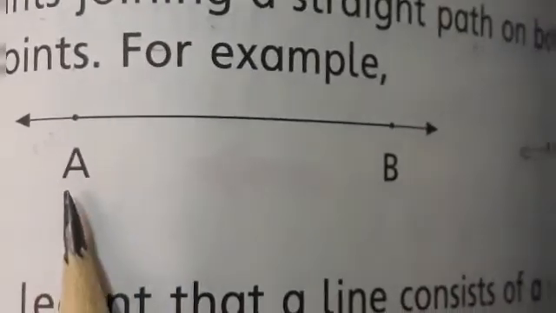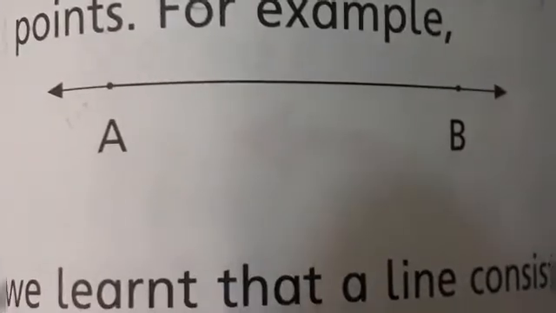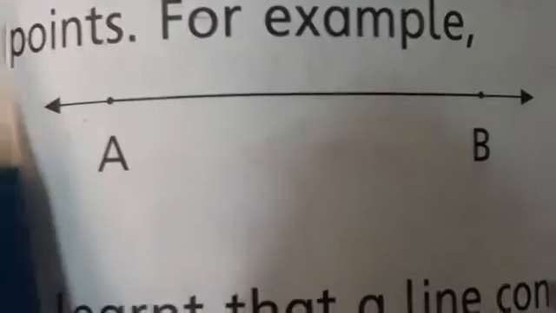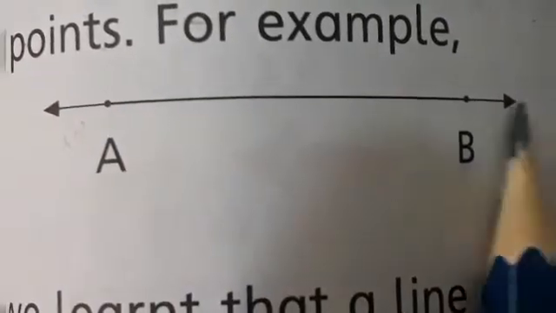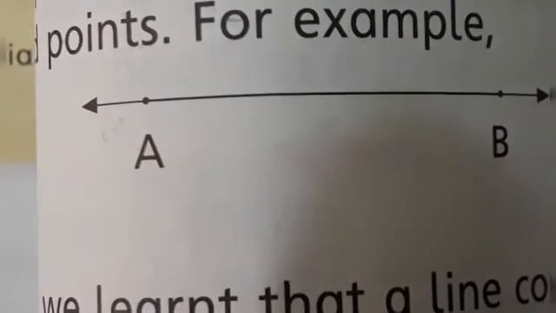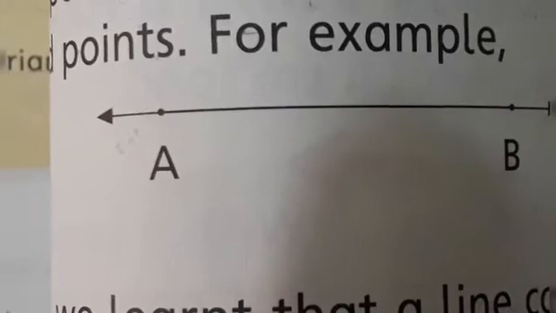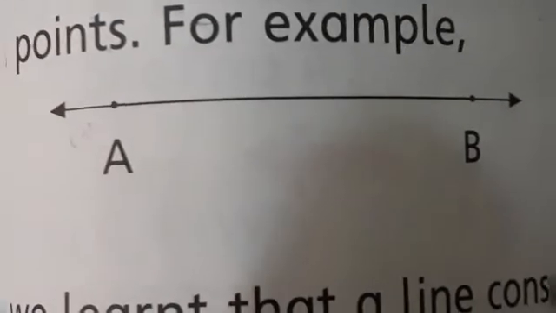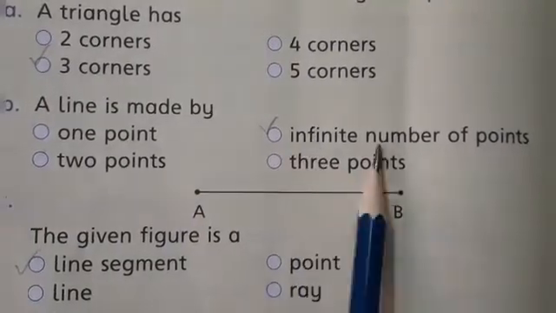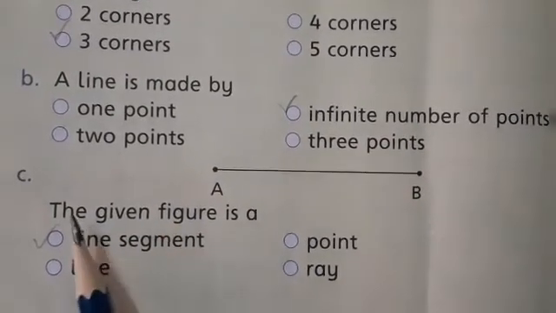A line can go on and on forever on both sides. You can see it can go in this side and it also can go in this side. So it can go on and on forever on both sides. Okay. So this is the answer, infinite number of points.